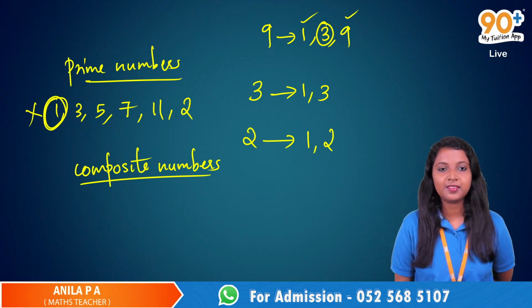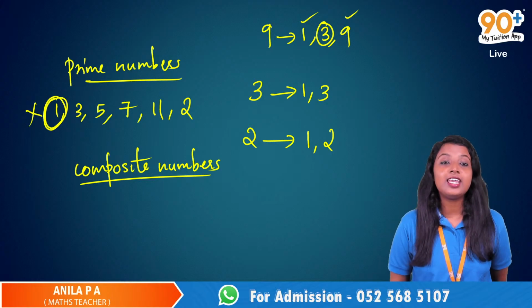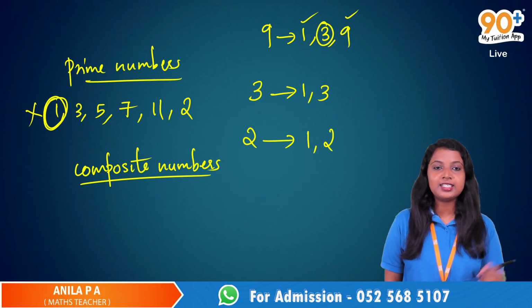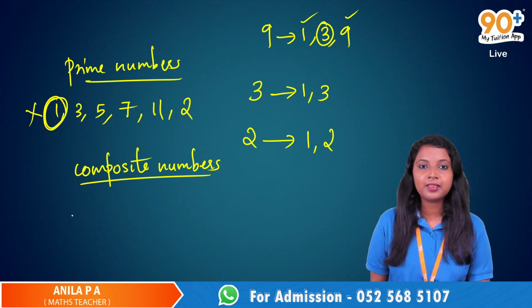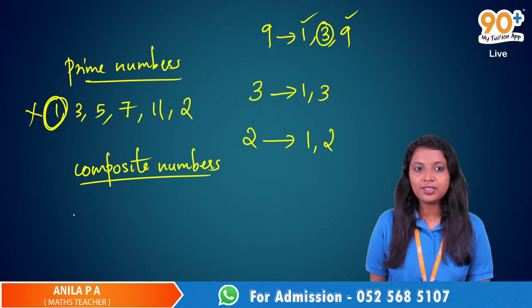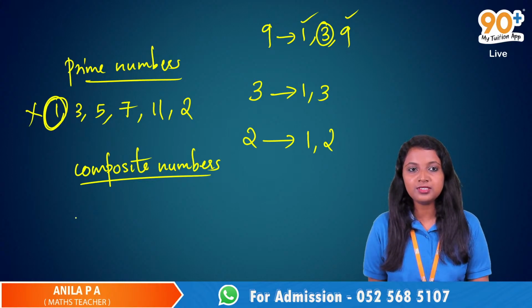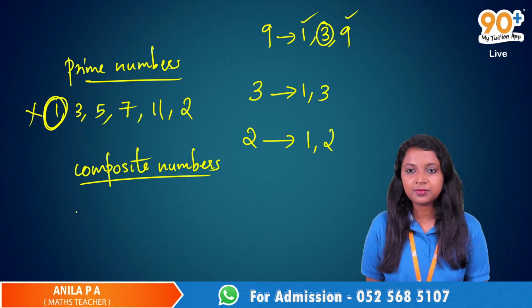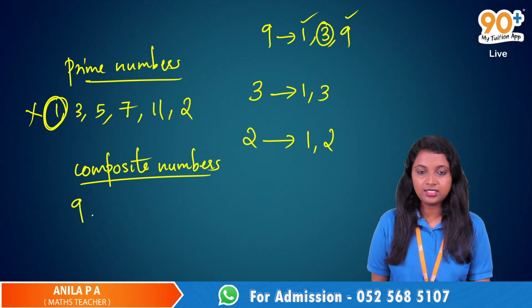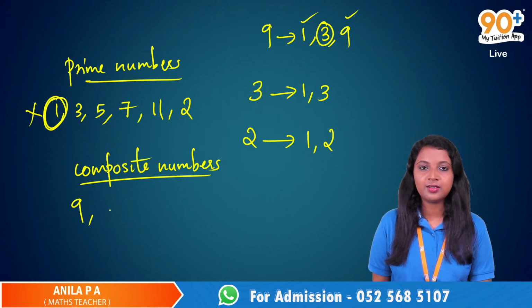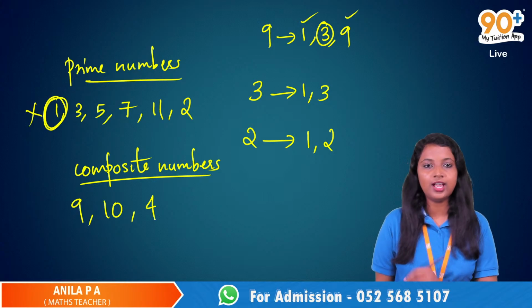Composite numbers are the numbers that have more than two factors. Can you tell me some examples of composite numbers? Ma'am, for example, 9. Okay. 10. Yeah. 4. Yeah, some numbers.